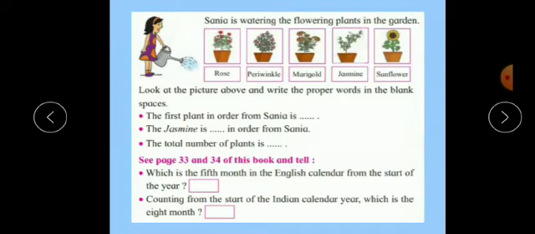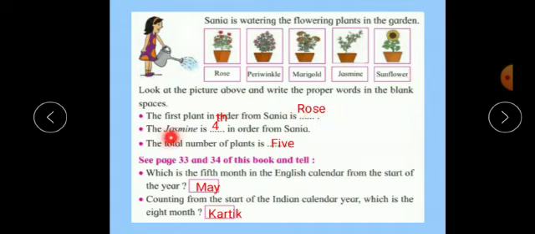Now see, Sania is watering the flowering plants in the garden. Look at the picture above and write the proper words in the blank spaces. The first plant in the order from Sania is. So no need to count Sania. This is the first plant. First, second, third, fourth and fifth, like this. So the first plant is rose. So here the answer is rose.